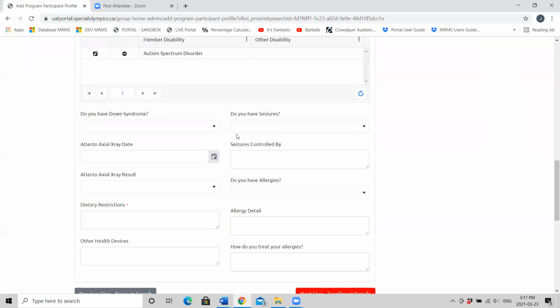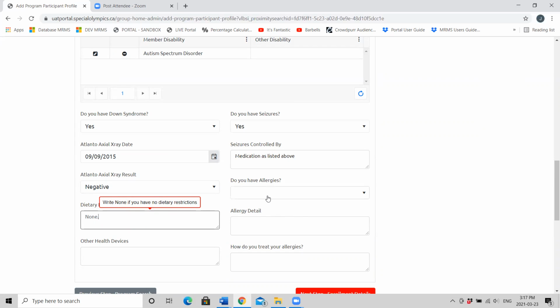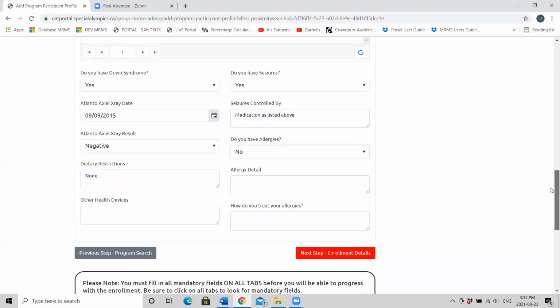Scroll down. You want to answer and fill in as much detail here as we can. Dietary restrictions is a required field. So if you don't have any, please make sure that you write none.